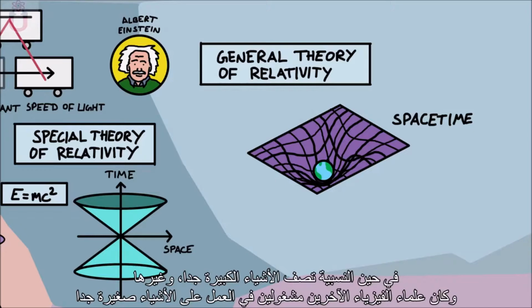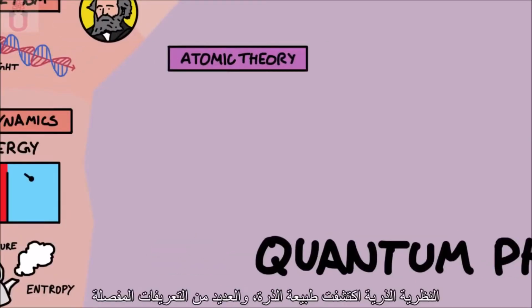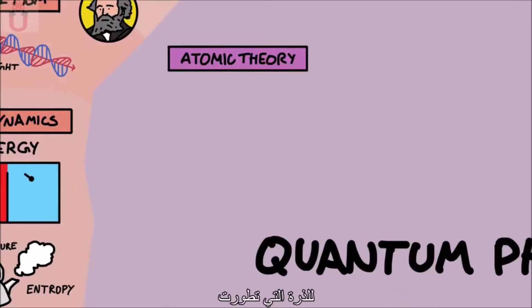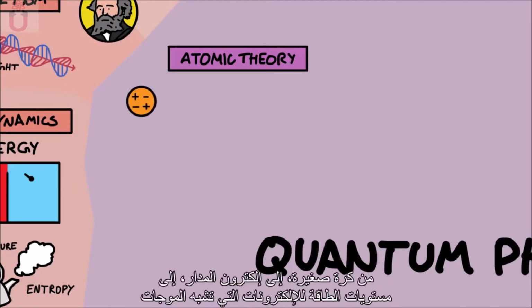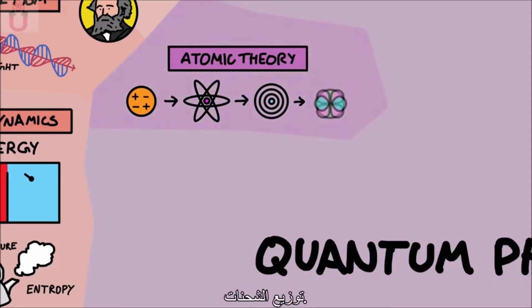While relativity describes the very big, other physicists were busy at work on the very small in the world of quantum physics. Atomic theory probed the nature of the atom, and more detailed descriptions of the atom were developed, from a tiny sphere to electron orbits, to energy levels, and then to the electrons being wave-like charge distributions.